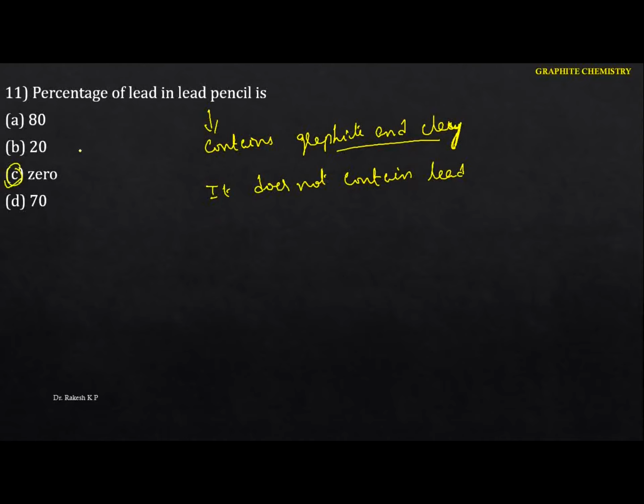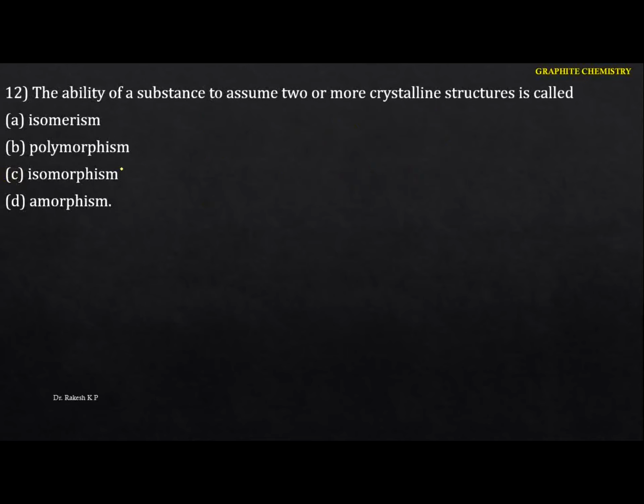Next one: the ability of a substance to assume two or more crystalline structures. This is a direct question, and it refers to polymorphism. What exactly is isomorphism? That means a similarity of the crystal form between chemical compounds. But here we are talking about two or more crystalline structures assumed by the same substance, which is called polymorphism.